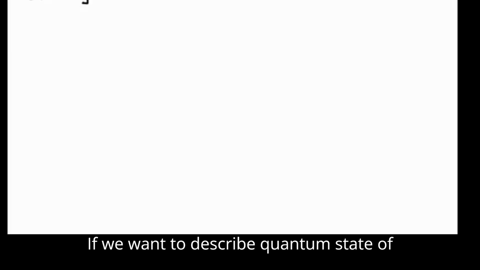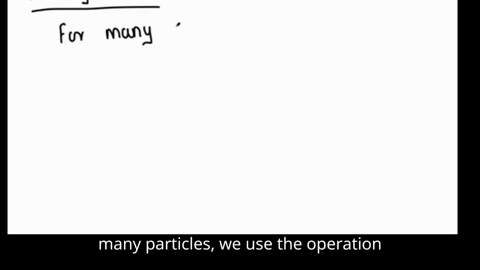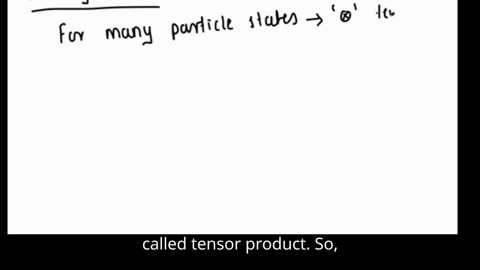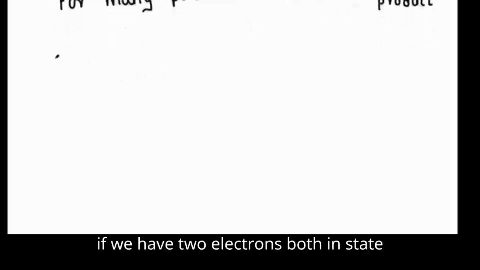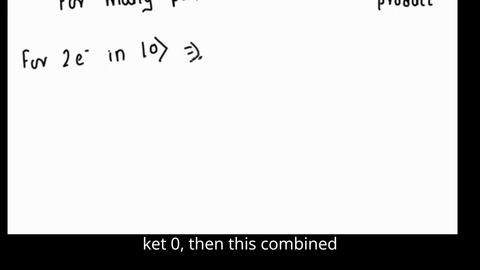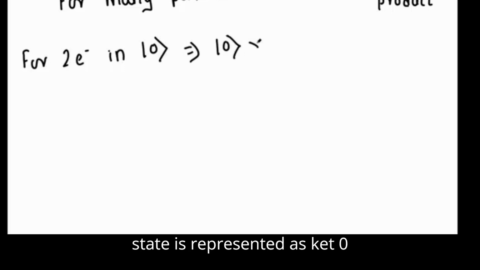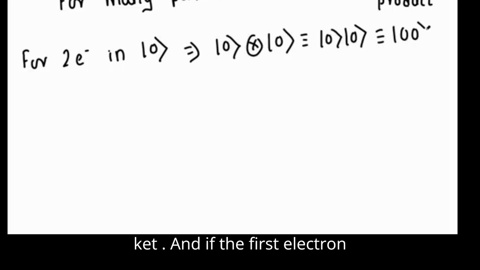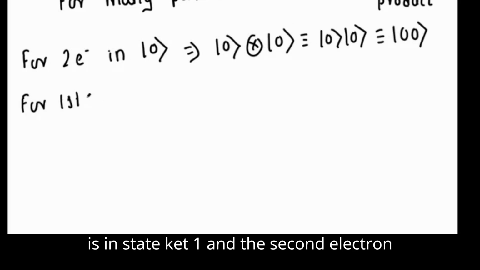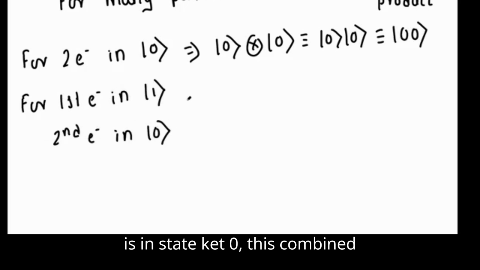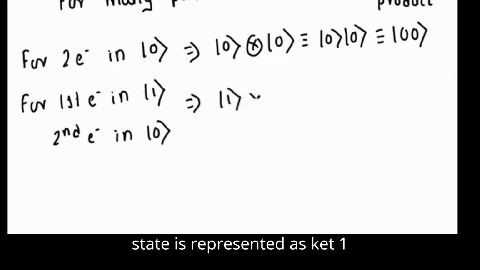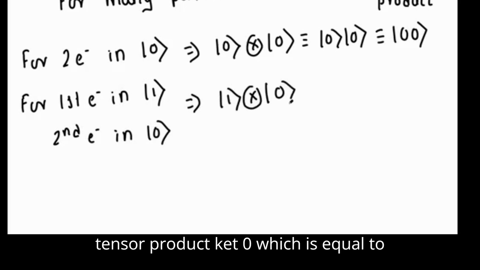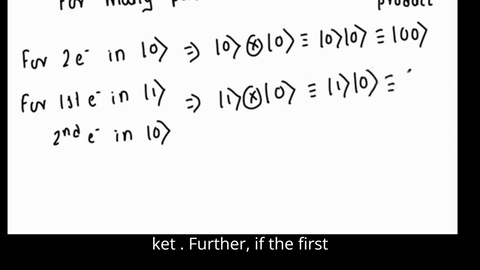If we want to describe the quantum state of many particles, we use an operation called the tensor product. So if we have two electrons, both in state ket 0, then this combined state is represented as ket 0 tensor product ket 0, which is equal to ket 00. And if the first electron is in state ket 1 and the second electron is in state ket 0, this combined state is represented as ket 1 tensor product ket 0, which is equal to ket 10.